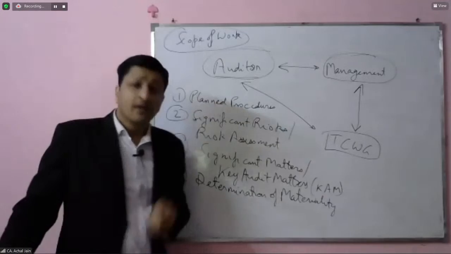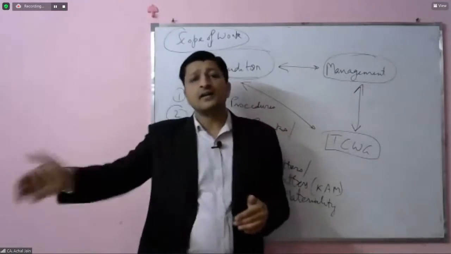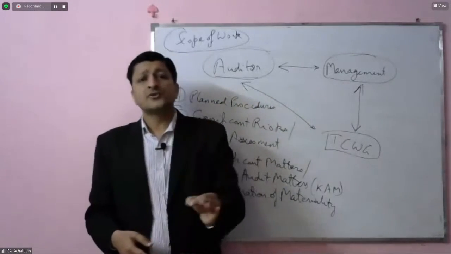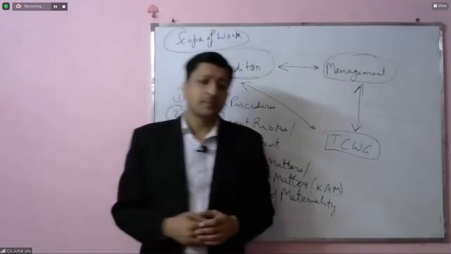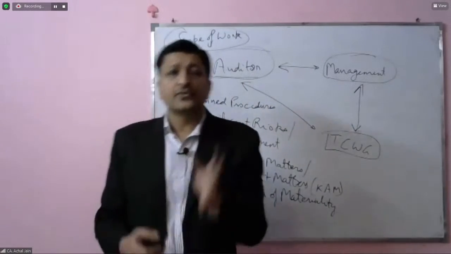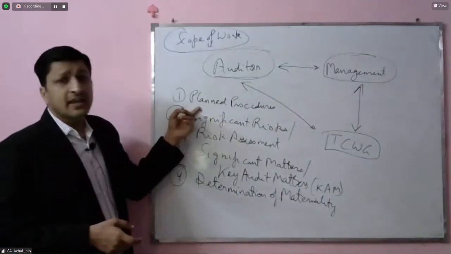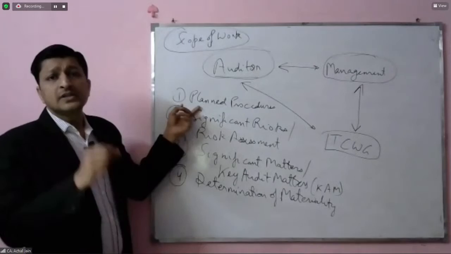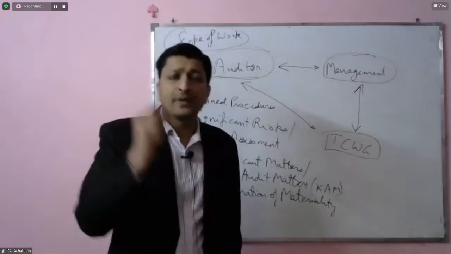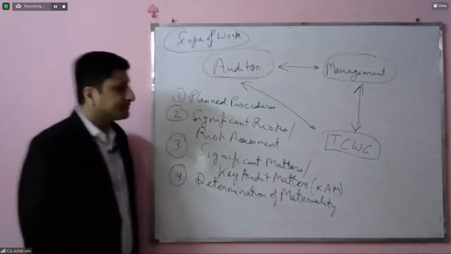So in a way, what is the auditor doing? The auditor is saying that you hired me, you engaged me for the statutory audit of the financial statements for the financial year ended 31st March 2020. So the auditor will say my planned scope was the statutory audit of financial statements of XYZ company for the financial year ended 31st March 2020.